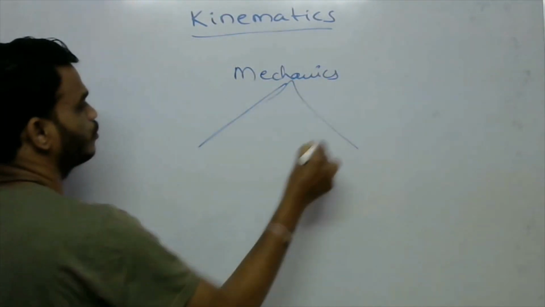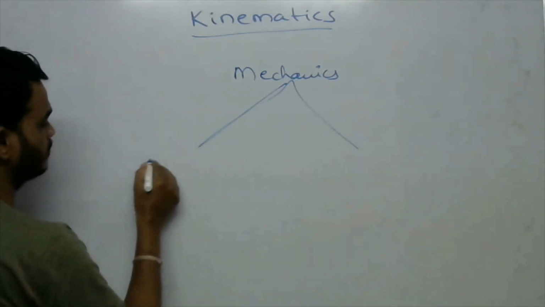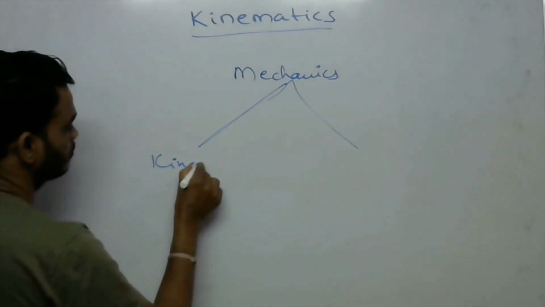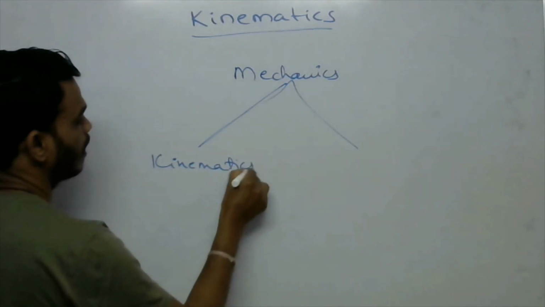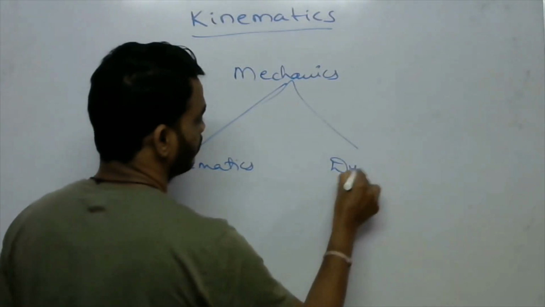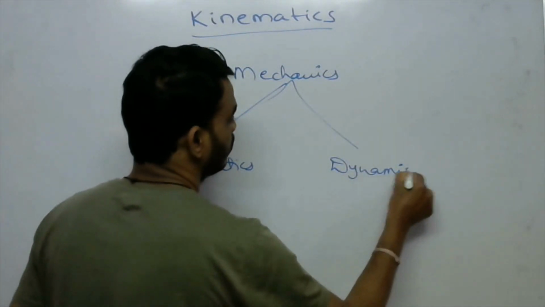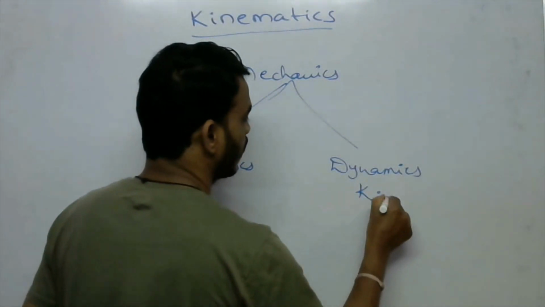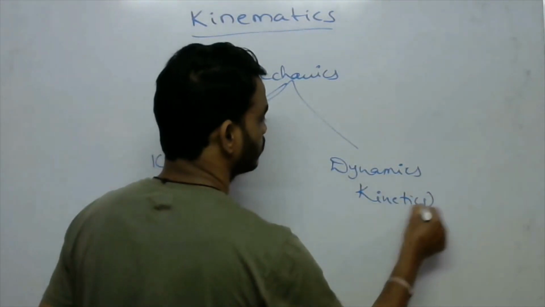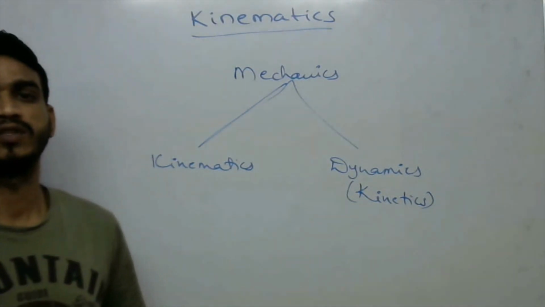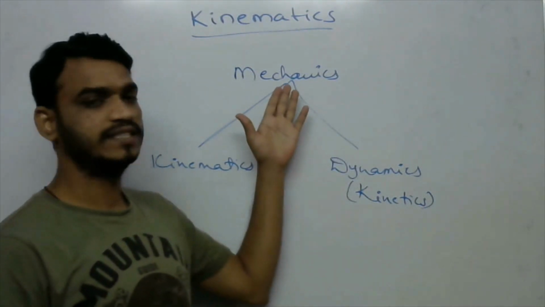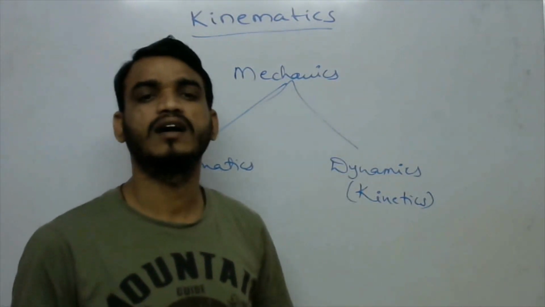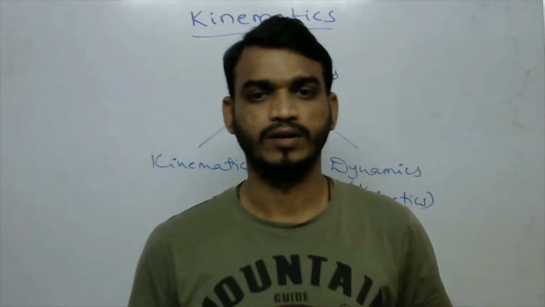Mechanics is classified into two types. One is kinematics and another one is dynamics. Dynamics is also called kinetics. So mechanics is classified into kinematics and dynamics.